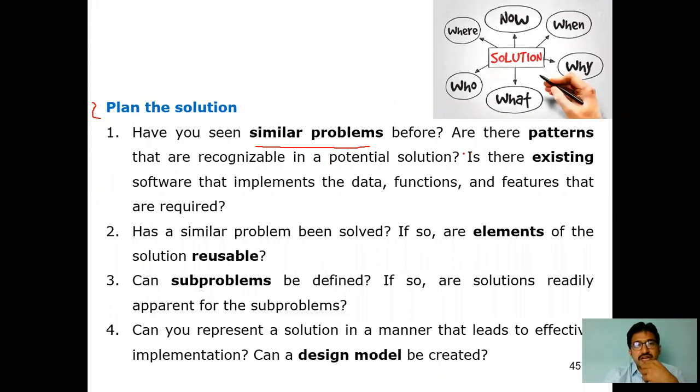We have to give the answer for this, as well as whether any part, a pattern, is suitable to solve this problem. Even though the existing solution may not be entirely suitable, some part of it, called a pattern, may be suitable for that.